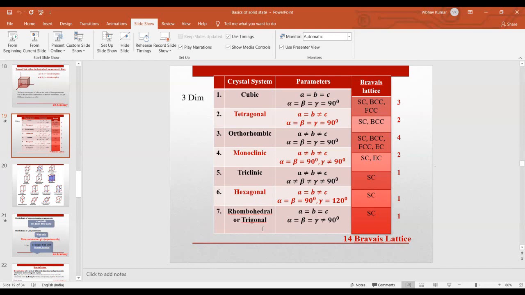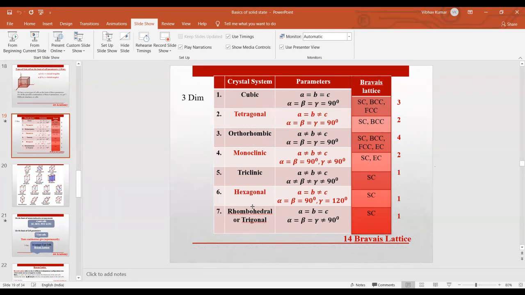In rhombohedral or trigonal, A, B, C are equal, and alpha, beta, gamma are equal but not equal to 90 degrees. So you have seen that on the basis of cell parameters, you have 7 types of crystal systems.